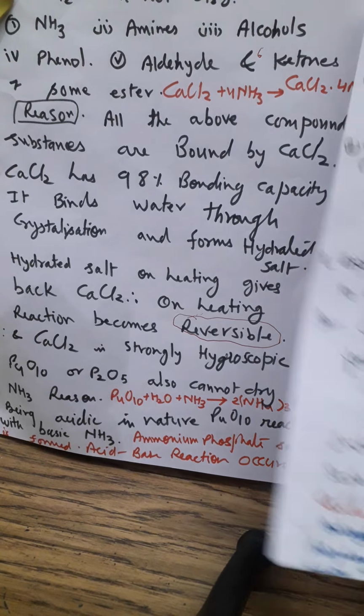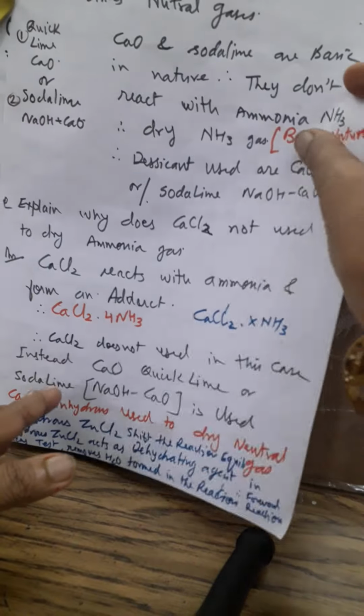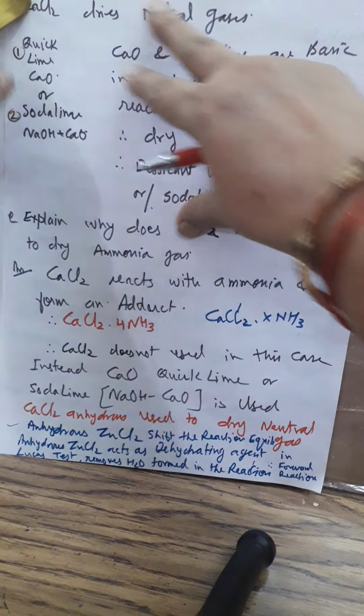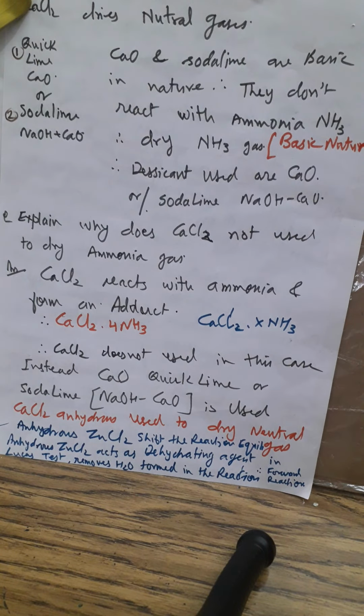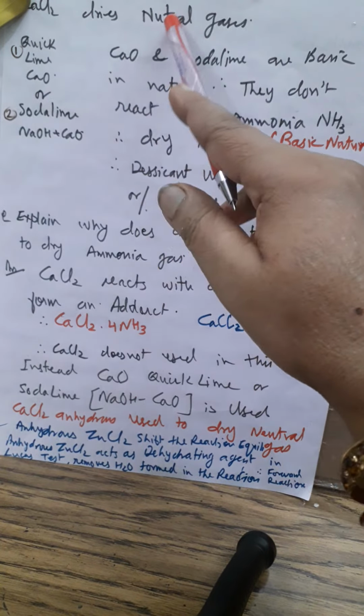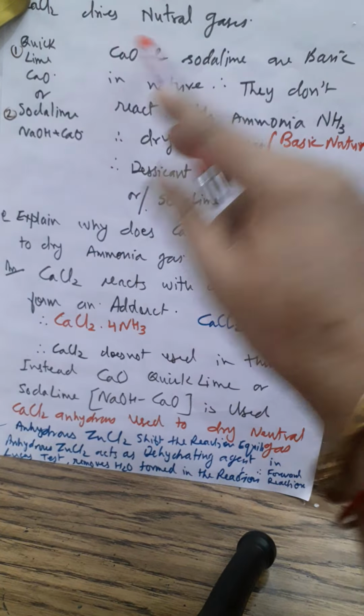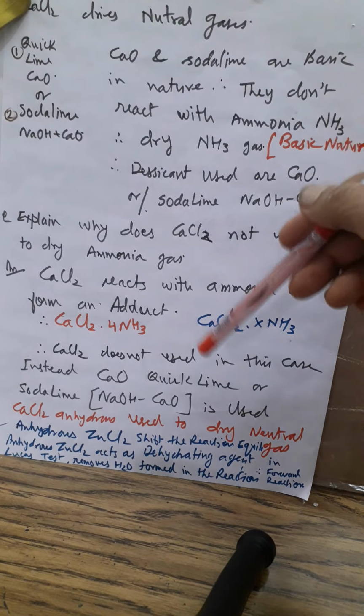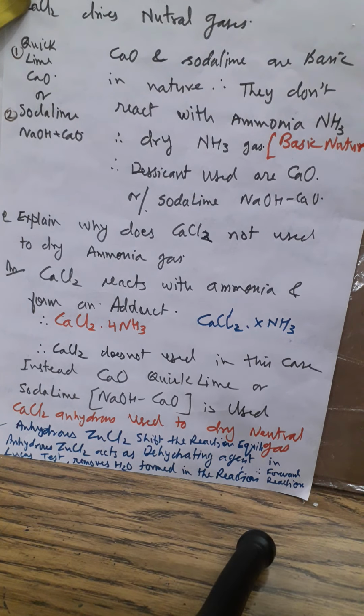Now we'll do here. See, now drying agent or desiccant, we can use drying agent or desiccant also. The second name is desiccant because drying agents are used in a desiccator. That is why the name comes from the desiccator. Now CaCl2 dries neutral gases. Here there are so many questions I have written in the form of understanding so that you can learn it. And one question always comes in any competitive exam, whether it is NEET or IIT or GATE or any other competitive exam.